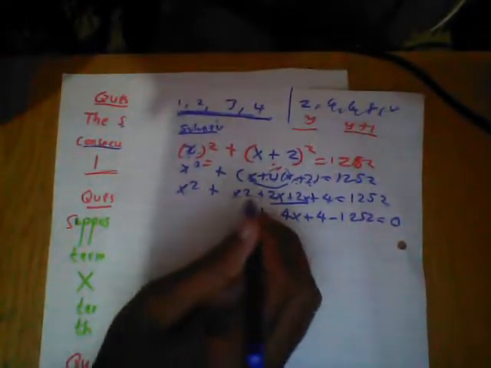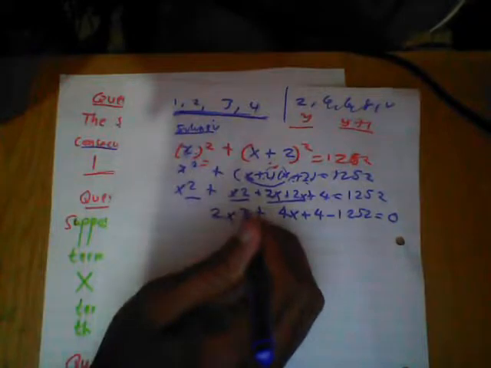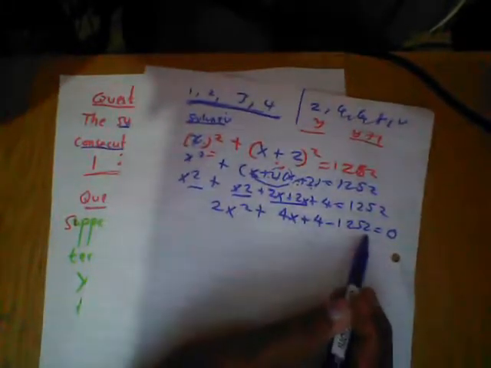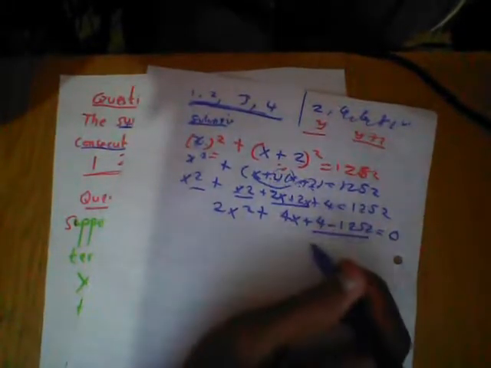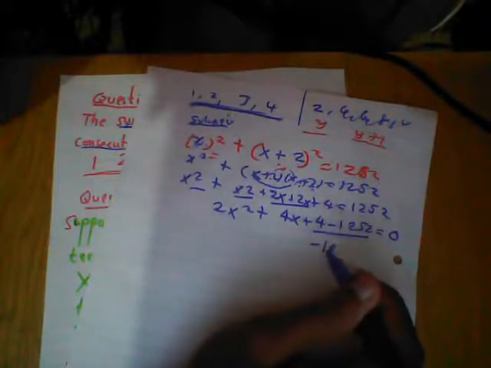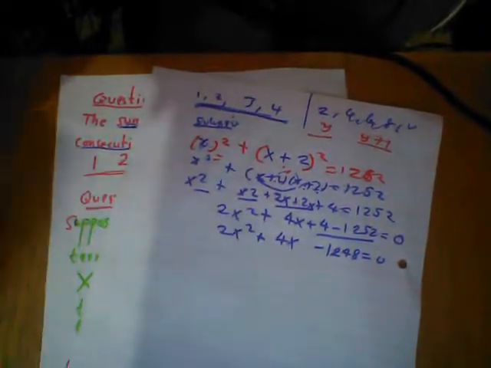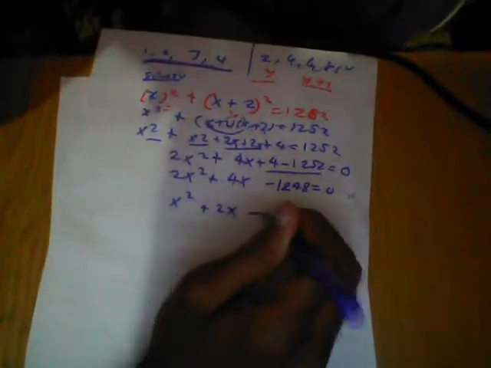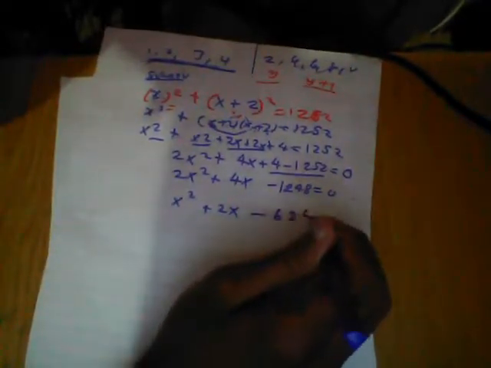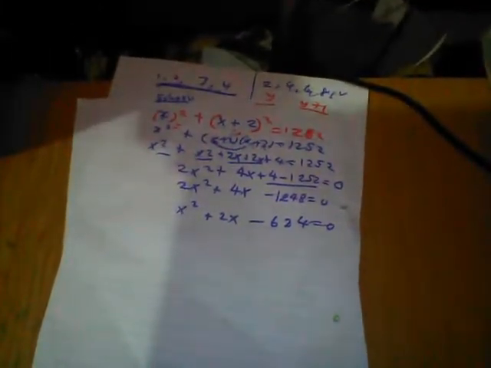And now plus x squared is 2x squared. Now when you add this together, you get 1248 equal to 0. So we can divide by 2 throughout just to simplify. Divided by 2 is going to be x squared plus 2x minus 624 equal to 0.